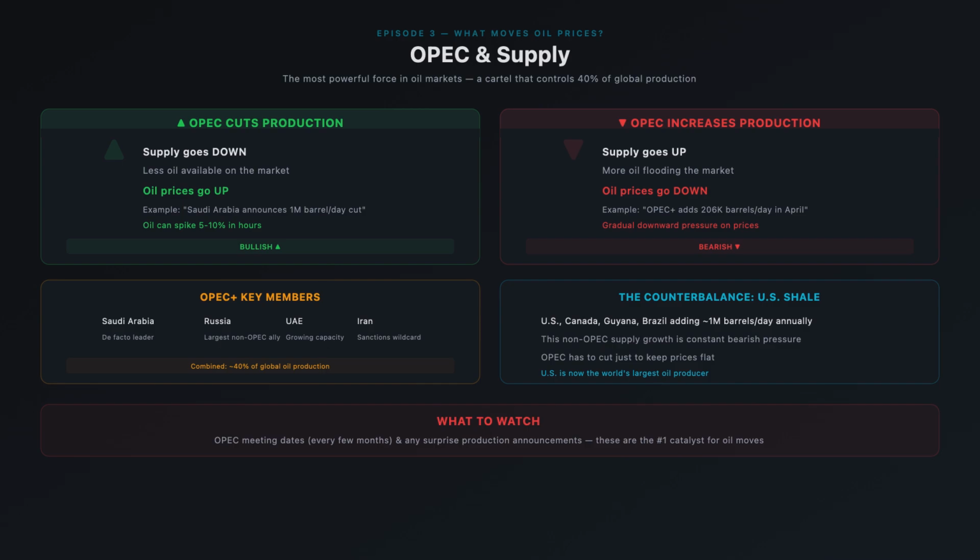On the other side, you have US shale producers. The United States, Canada, Guyana, and Brazil have been adding about 1 million barrels per day of new production each year. This non-OPEC supply growth is a constant bearish pressure that OPEC has to work against. The key thing to watch: OPEC meetings and any surprise production announcements. These are the single biggest catalysts for oil price moves.